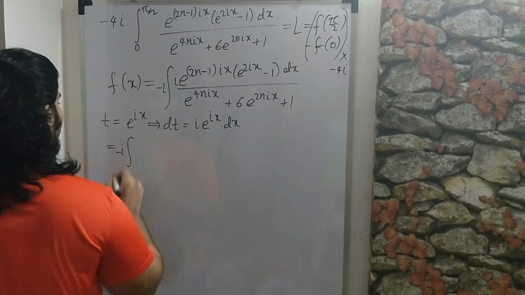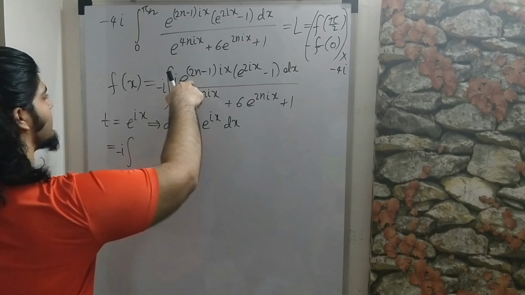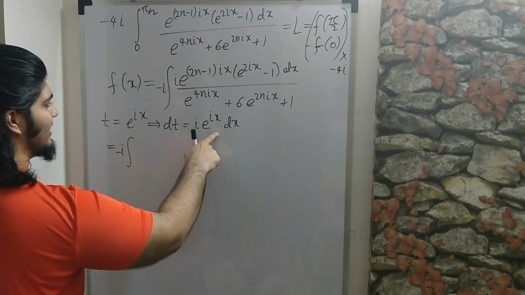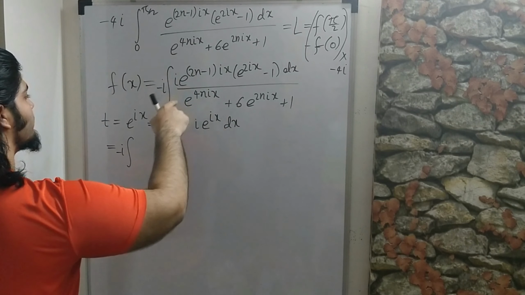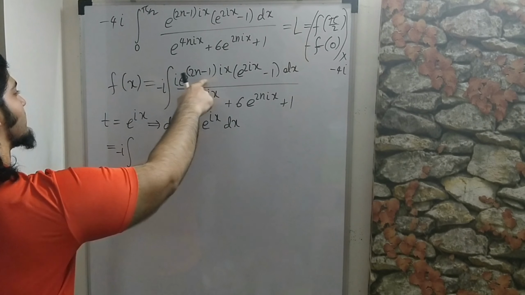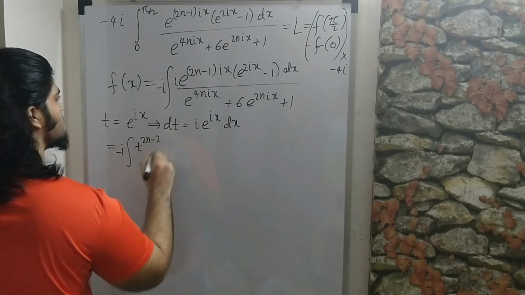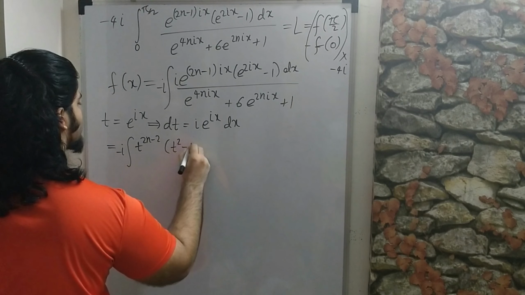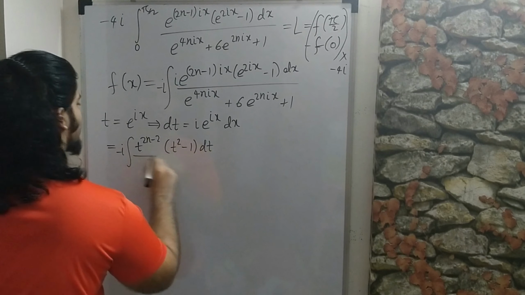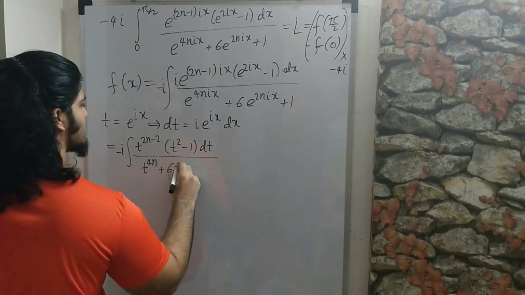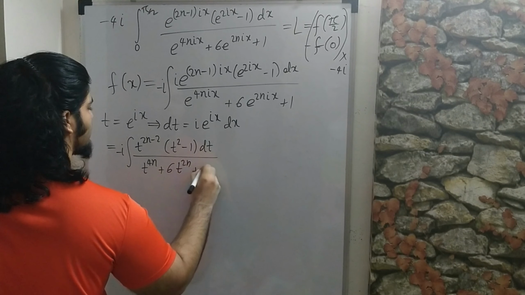So minus i, and then this is t to the 2n minus 1, but remember that we used up one of the e to the ix's over here for dt, so this will just become 2n minus 2: t to the 2n minus 2 times t square minus 1 dt over t to the 4n plus 6 t to the 2n plus 1.